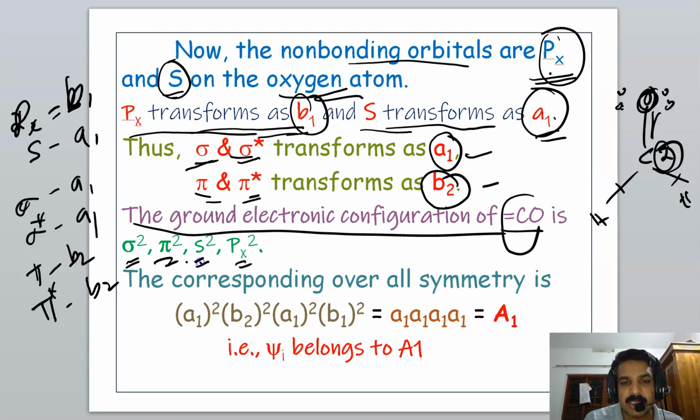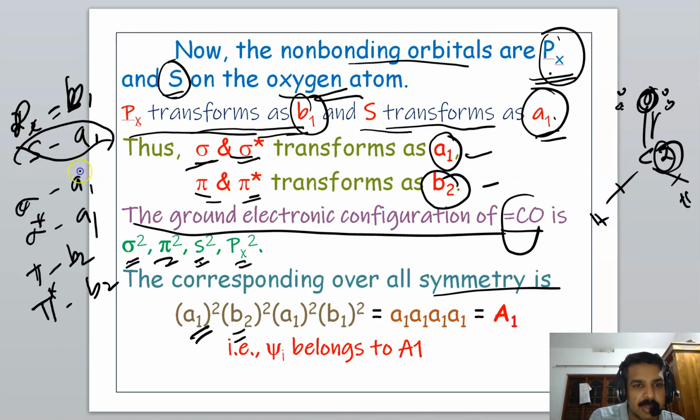These are on the oxygen atom. So the corresponding overall symmetry: the symmetry of sigma is A1, so A1 squared. The symmetry of pi is B2, so B2 squared. The symmetry of the S orbital is A1, so A1 squared. The symmetry of the Px orbital is B1, so B1 squared.